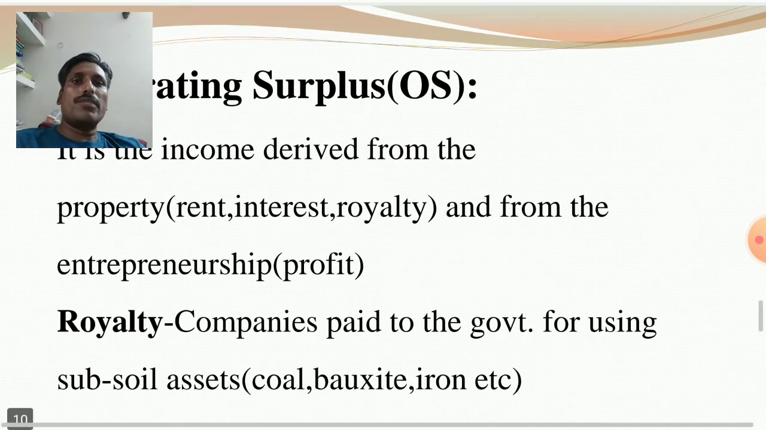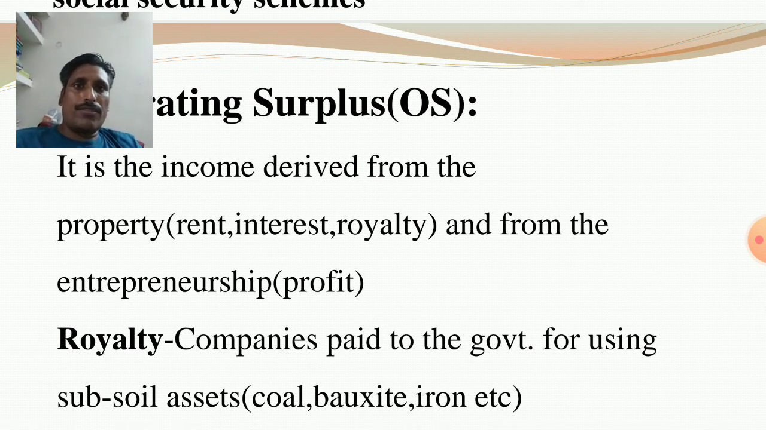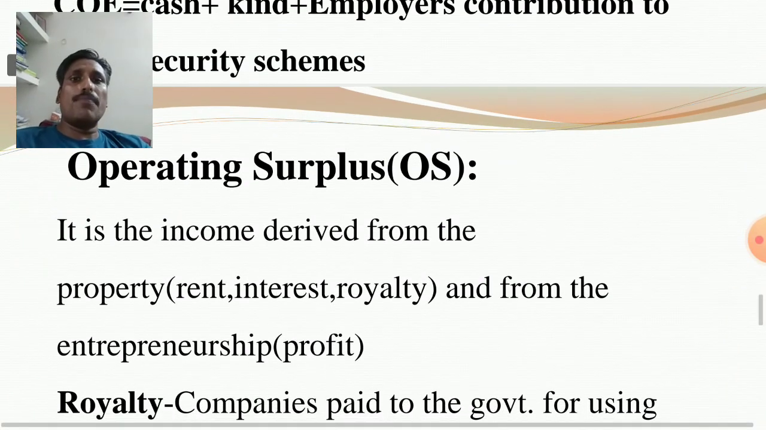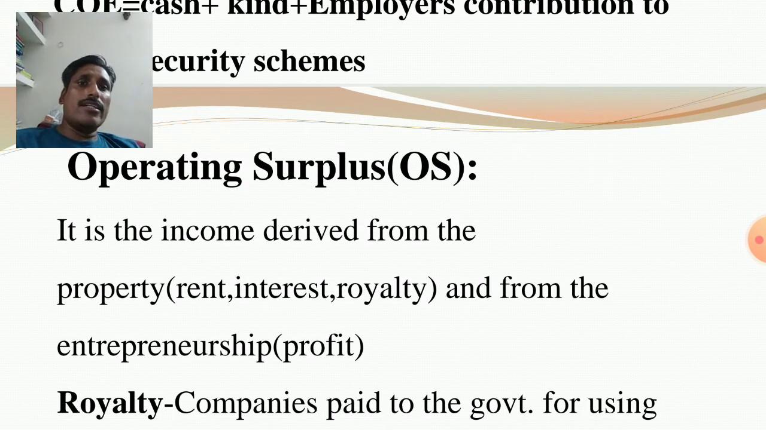And from entrepreneurship, the income is profit. If a person uses his managerial skill and organizing ability, then he receives part of the profit in the form of return. So operating surplus is the income derived from the property: rent, interest, royalty. The price of land is rent, the price of money capital is interest, the price of subsoil assets is royalty, and the price of managerial skill is profit.